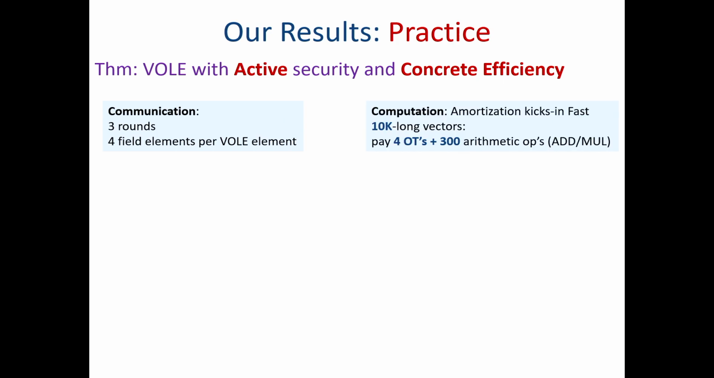In terms of computation, amortization kicks in very fast. Even for 10,000-long vectors, we pay only 4 OTs and about 300 arithmetic operations, just additional multiplications. And in fact, if you look at longer vectors, then you'll get better constants.